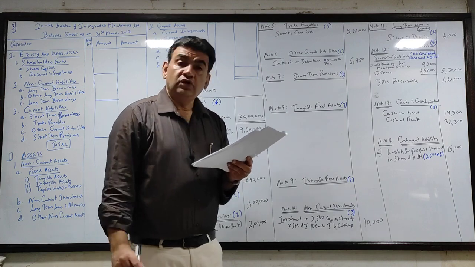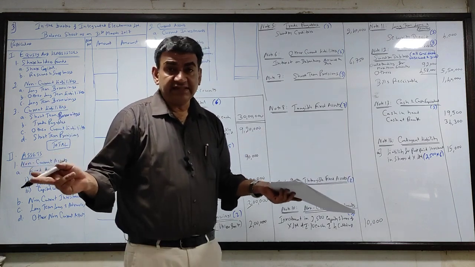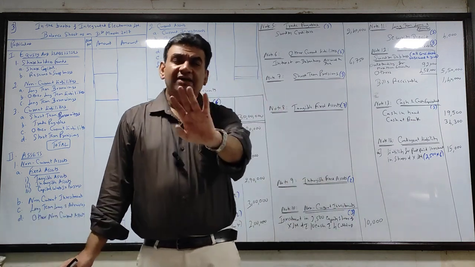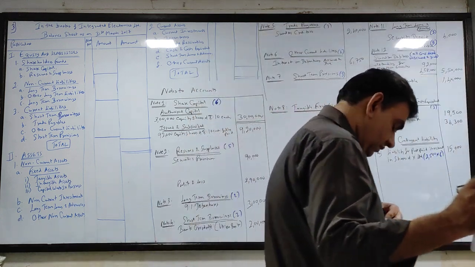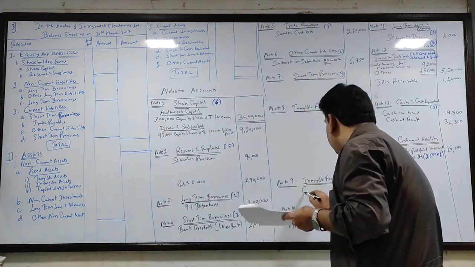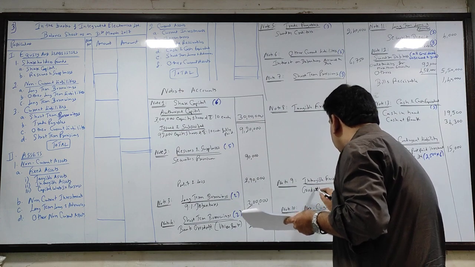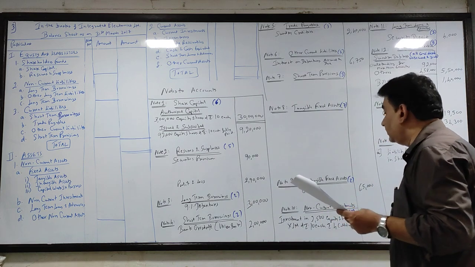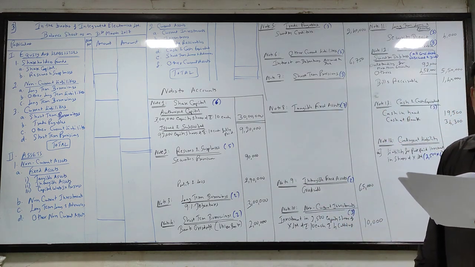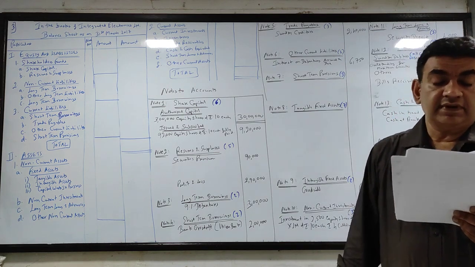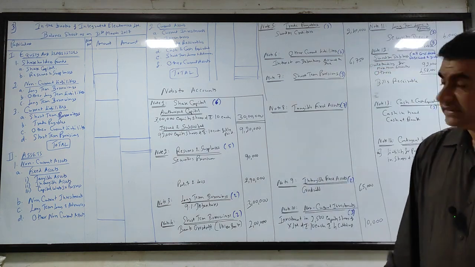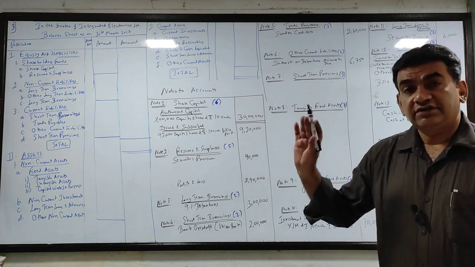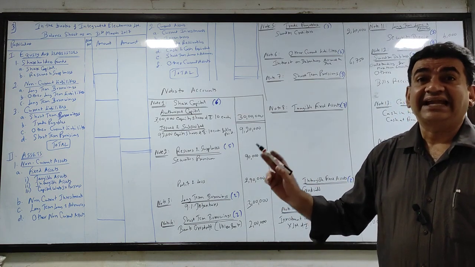Goodwill, we know it is an intangible asset. Again I'll repeat, in case you all don't make a note, put it directly, that will also work, but as far as possible try to make a note. So intangible assets, we'll write goodwill, that is 65,000. Now see, can I say land and building, plant and machinery, furniture, all 3 are assets? But which assets? Tangible fixed asset. Why tangible? You can feel, see and touch.